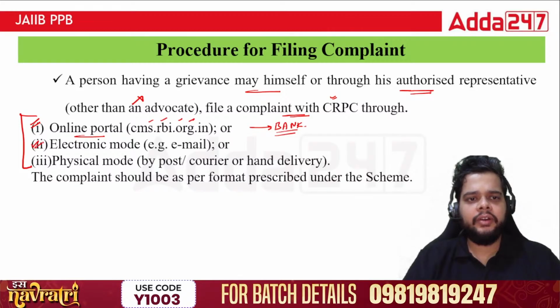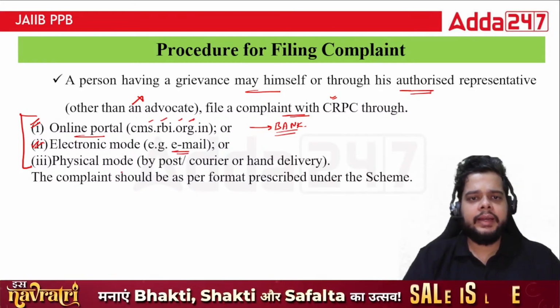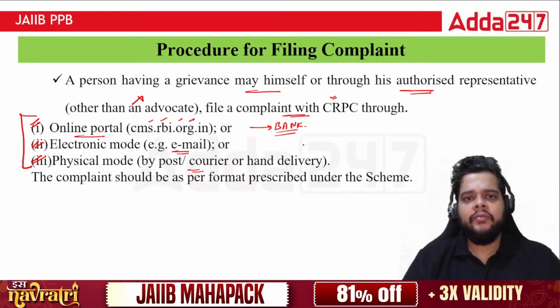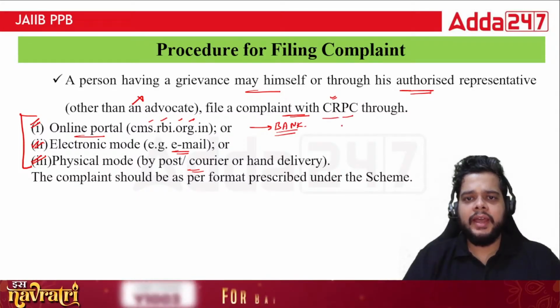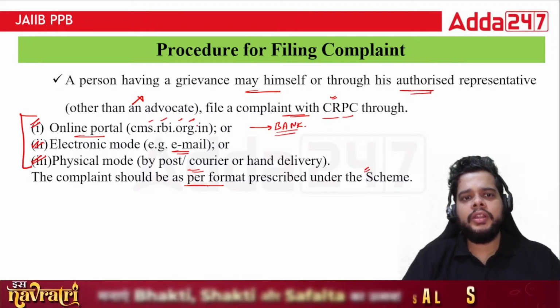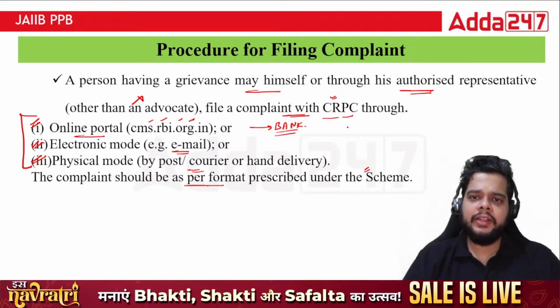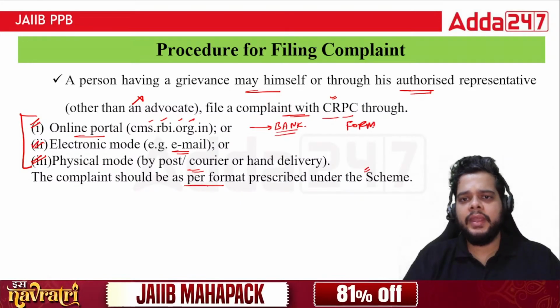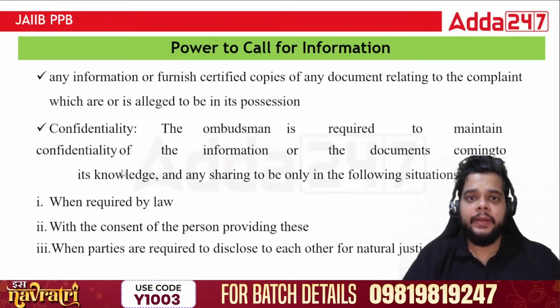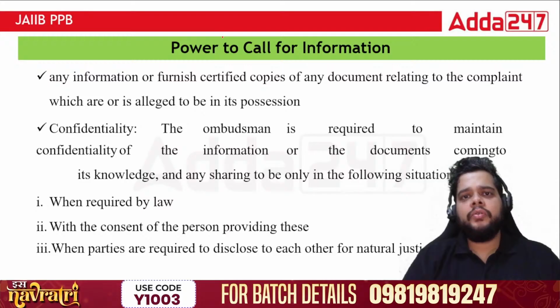Then we have the electronic mode, via email, you can send a direct email. Lastly, it is the physical mode, by post or courier or hand delivery to the Department of CRPC in Chandigarh. The complaint should be as per the format prescribed under the scheme. When you go on the online portal, there will be various formats, and from there you can also see what is mentioned for the physical mode as well. So what is the power to call for information?